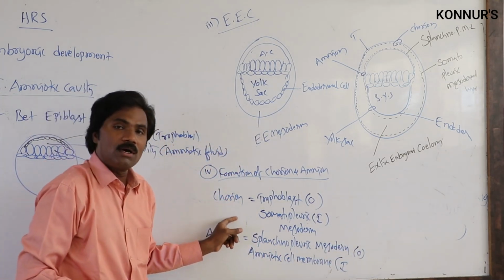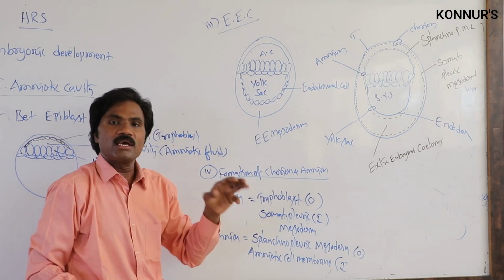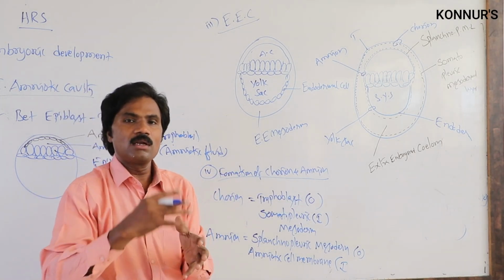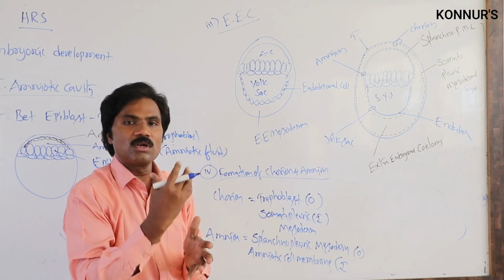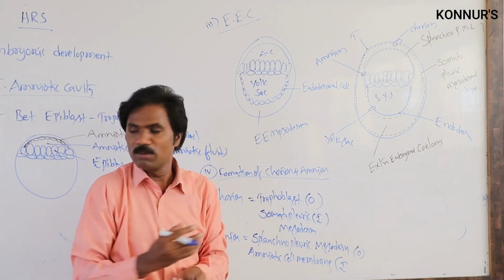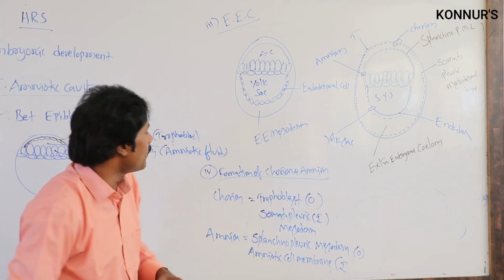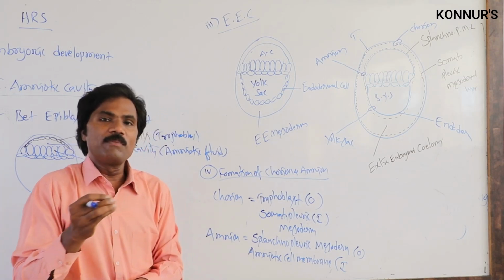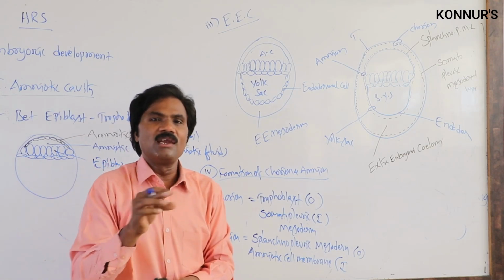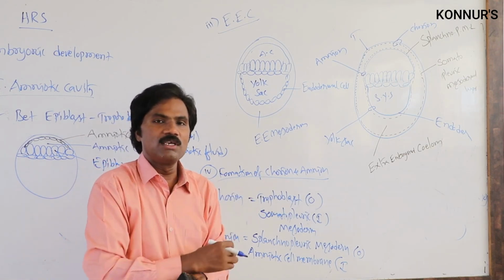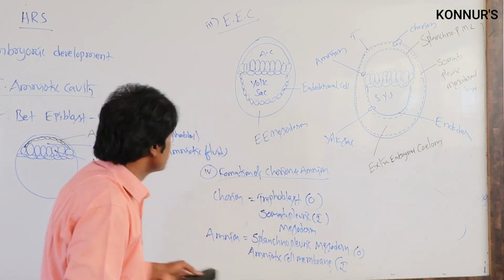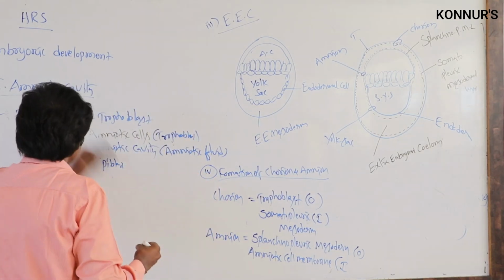So the chorion and amnion play a crucial, vital role in the further growth and development of the fetus in human beings. Then, apart from this, how are the germinal layers formed? After this formation, the germinal layers are ready to form. What are the germinal layers?